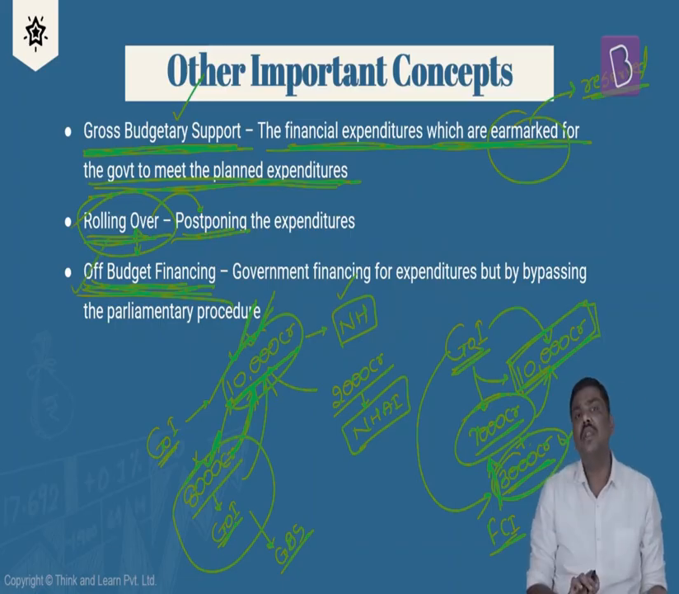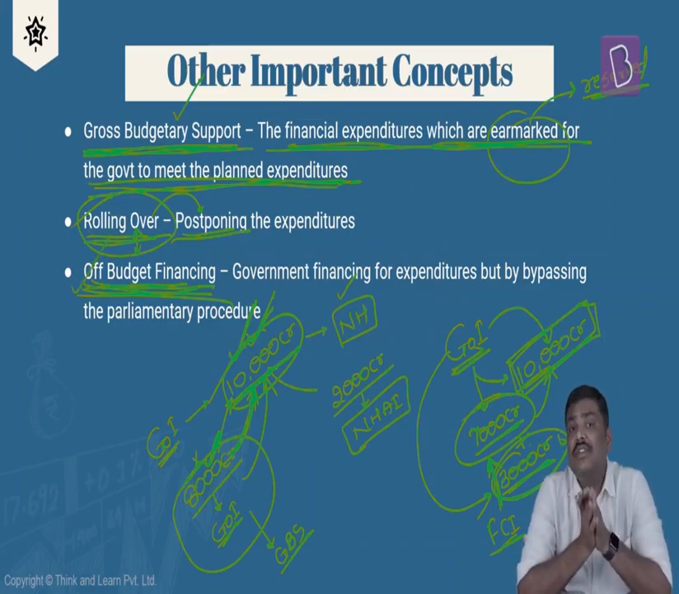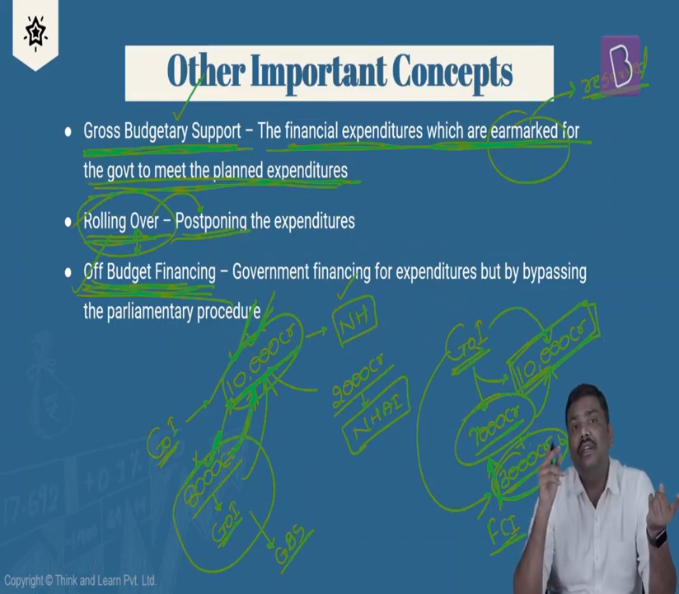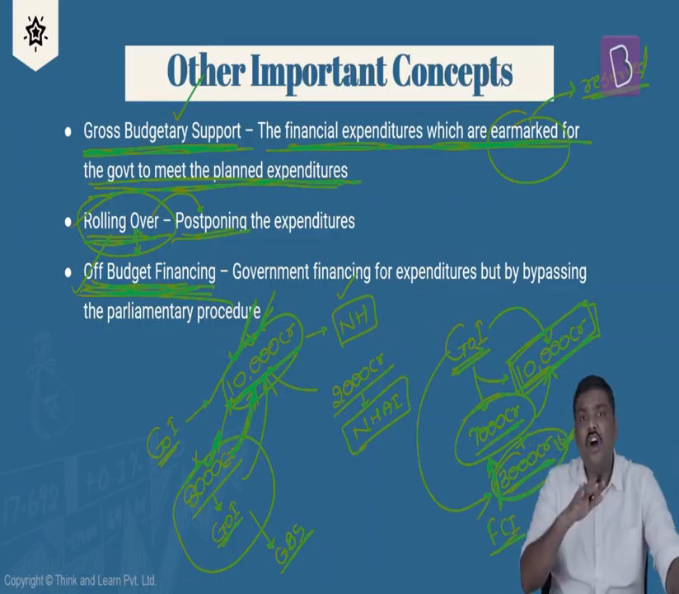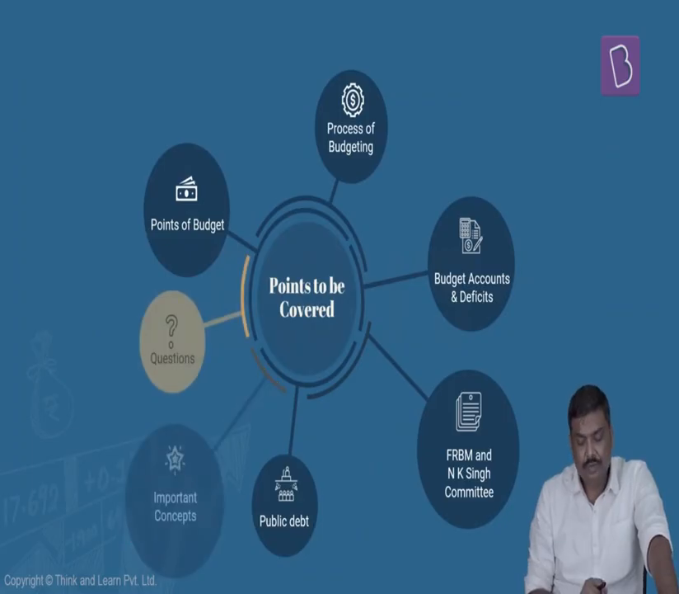And why is this called off budget? The reason is very simple. Whenever the government wants to spend money from the budget, it has to take the permission of the parliament. Right? But in case of off budget borrowing, the government is not taking the permission of the parliament. These agencies are directly borrowing from the market. That is the reason this is called off budget borrowing. So these are the various aspects related to the concept of budget.